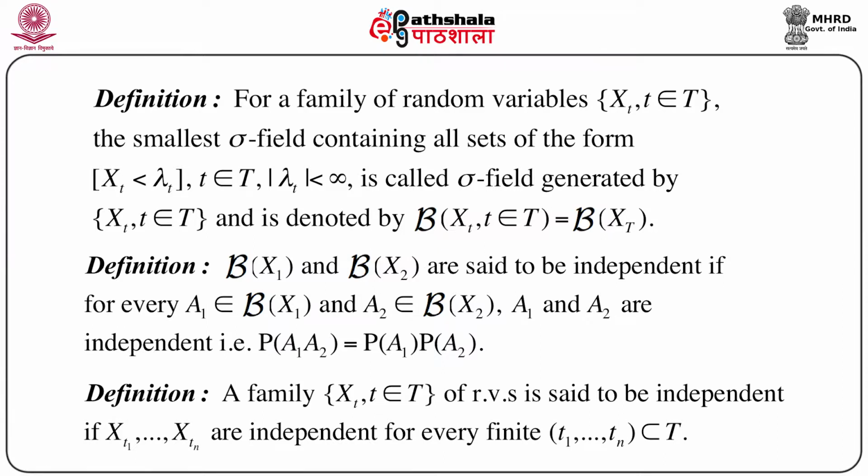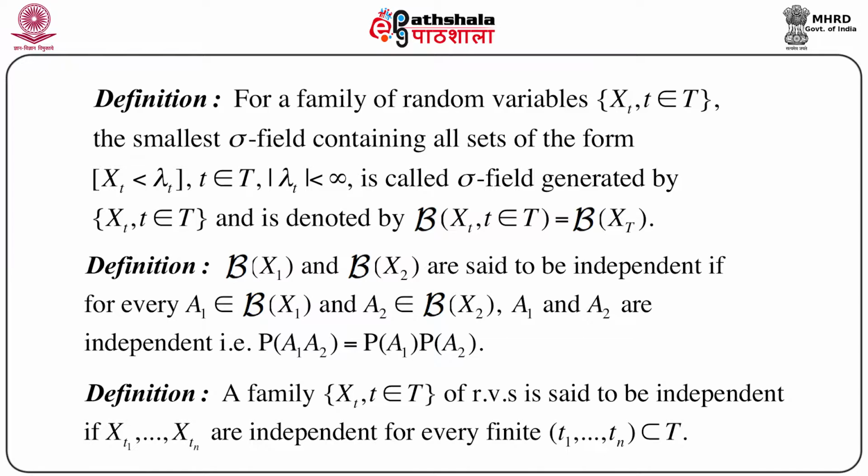Now once we define this Borel sigma field generated by a random variable, we can think of another class: for a family of random variables Xt, where t belongs to capital T, any index set, the smallest sigma field containing all sets of the form capital Xt less than lambda t, where t belongs to capital T, mod of lambda t less than infinity, this collection, the smallest sigma field generated by all sets of this form, is called the sigma field generated by Xt,